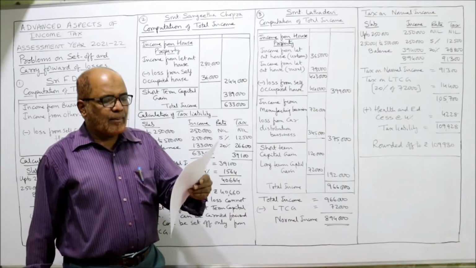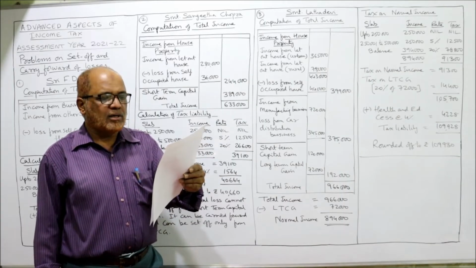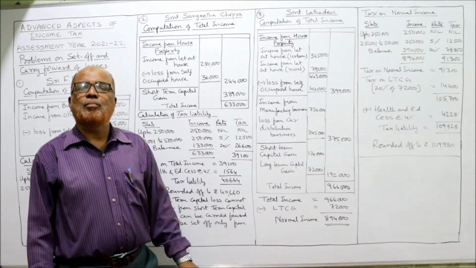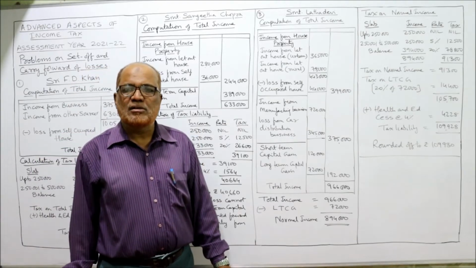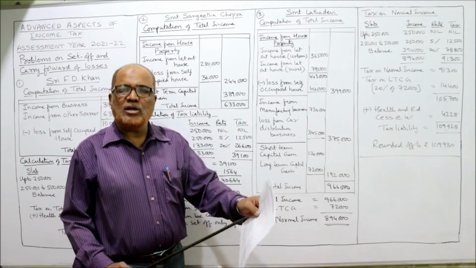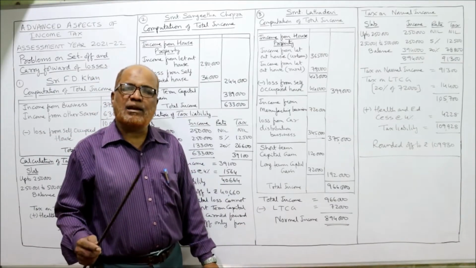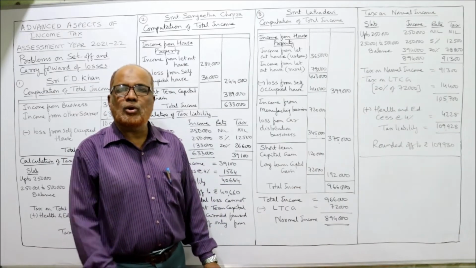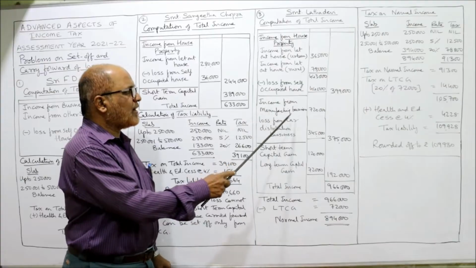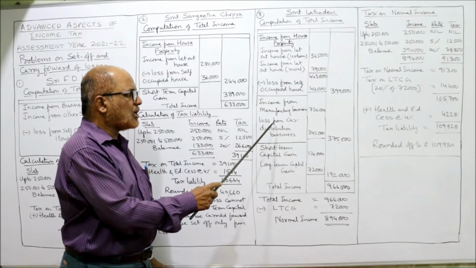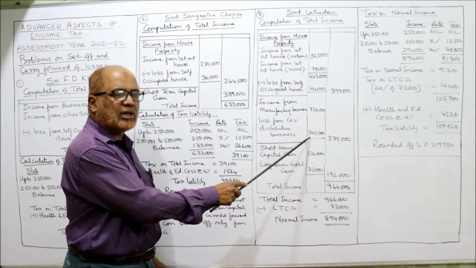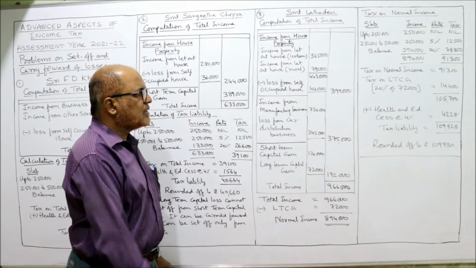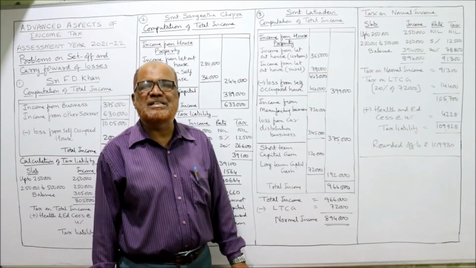Now, income from manufacturing business, 7,20,000. Loss from car distribution business, 3,45,000. Both are non-speculative business, so we can set off. The loss in car distribution business can be set off from the profit of manufacturing business. So income from business: income from manufacturing business, 7,20,000. Loss from car distribution business, 3,45,000. So deduct 3,45,000. 720 minus 345, 375 is the income from business.